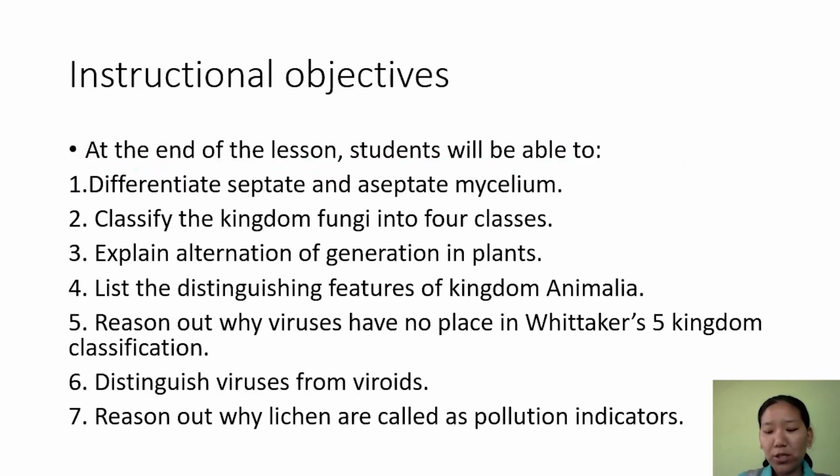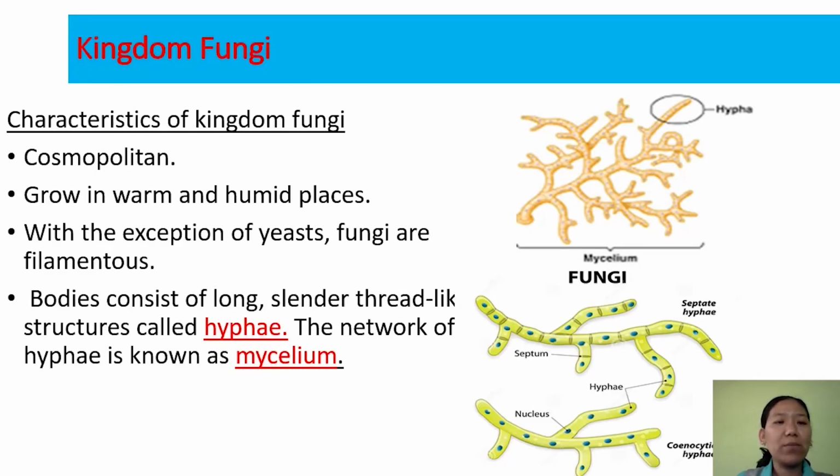So the instructional objective of this class is, you'll be able to differentiate septate and aseptate mycelium, classify the kingdom fungi into 4 classes, explain alternation of generation in plants, list the distinguishing features of kingdom Animalia, reason out why viruses do not have a place in Whittaker's 5 kingdom classification, distinguish viruses from viroids, and reason out why lichens are considered a pollution indicator. Okay, now the third kingdom, that is kingdom fungi.